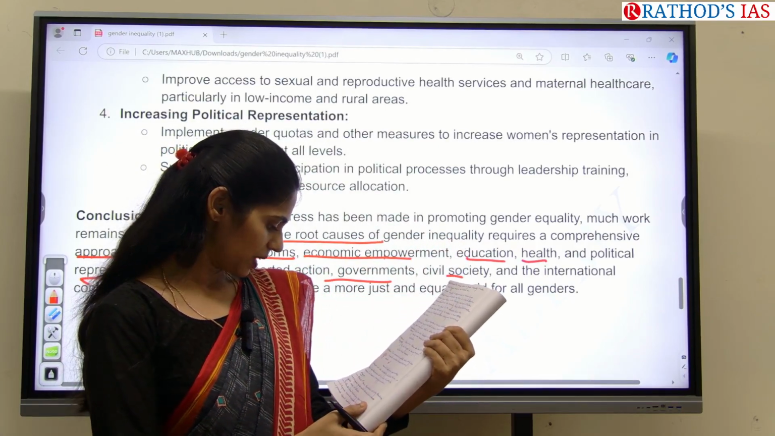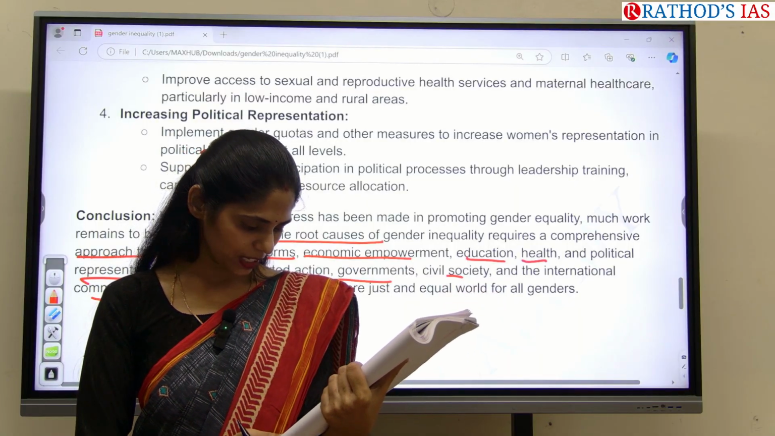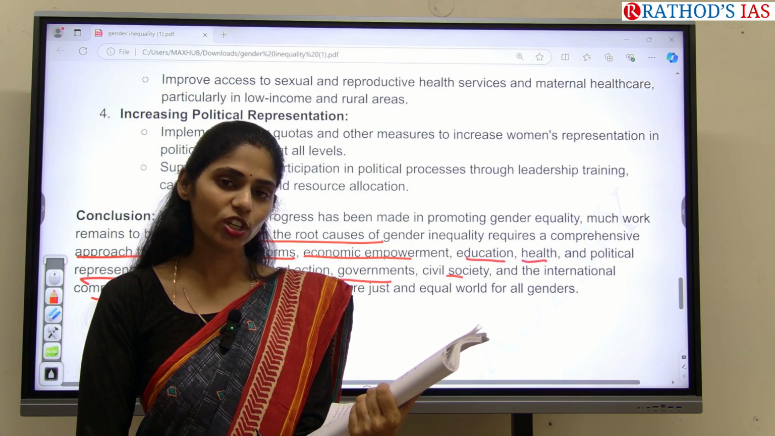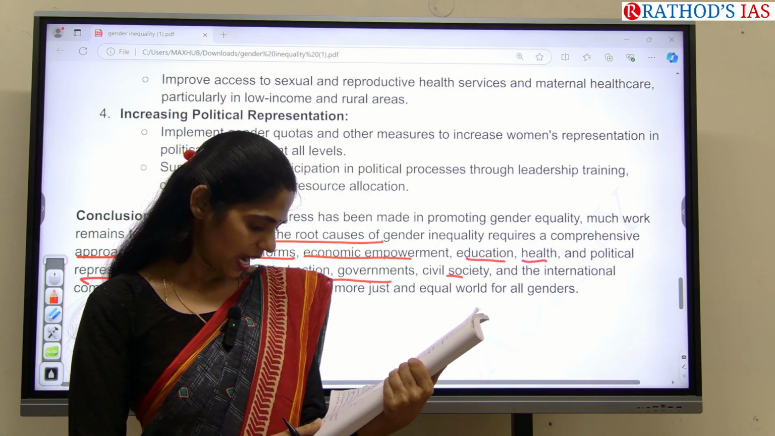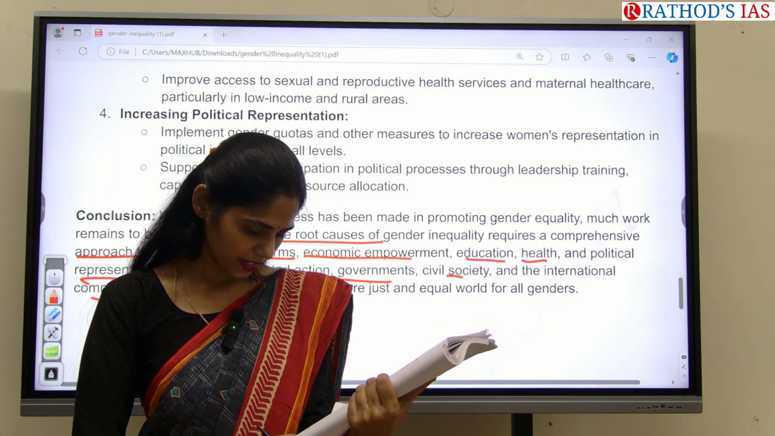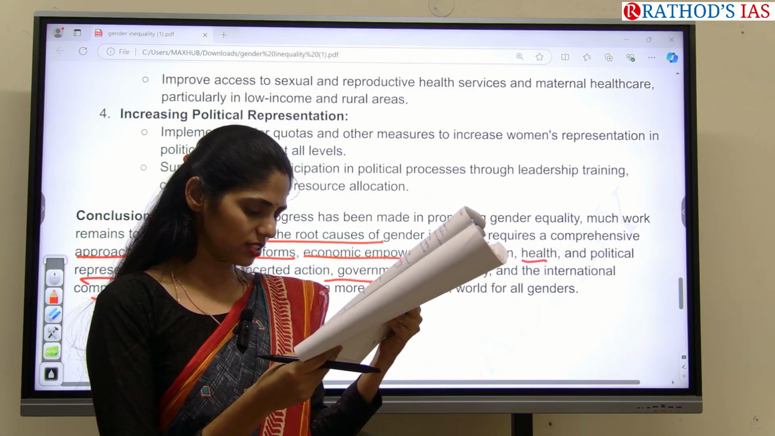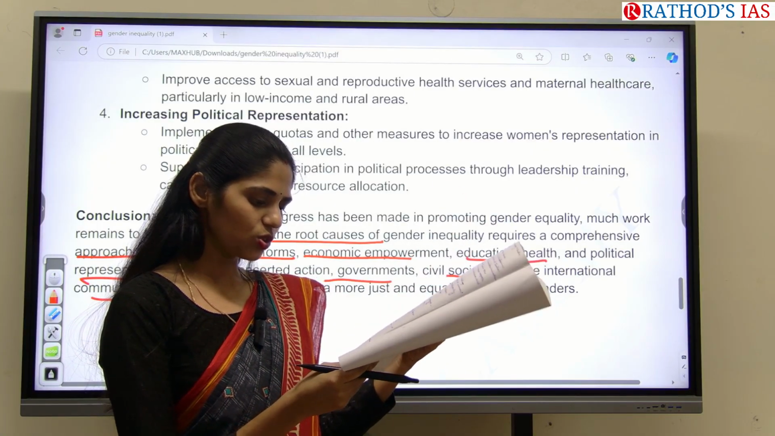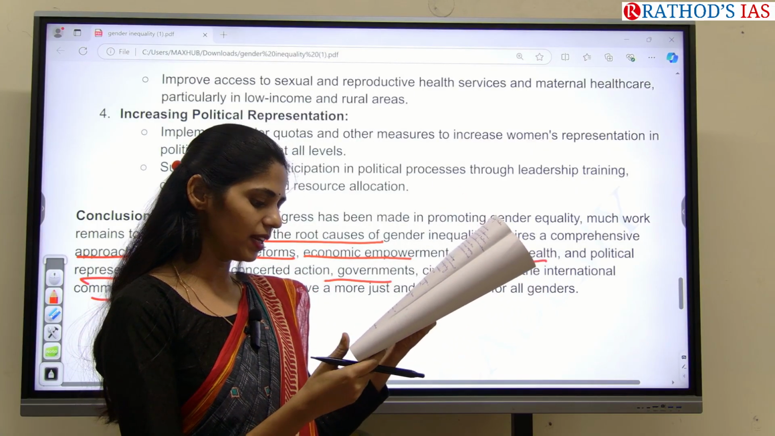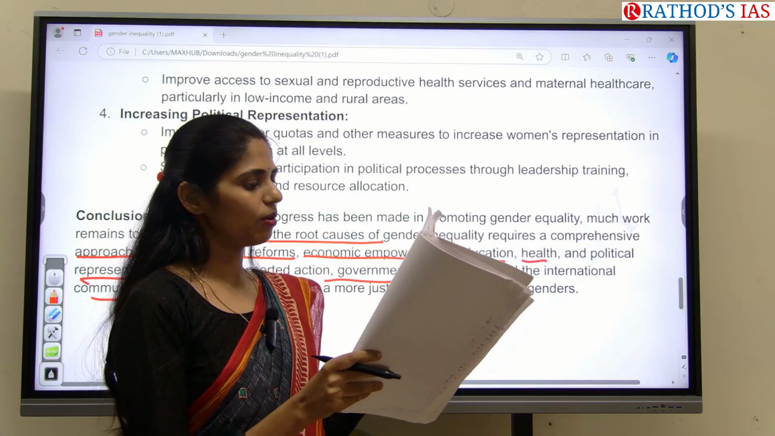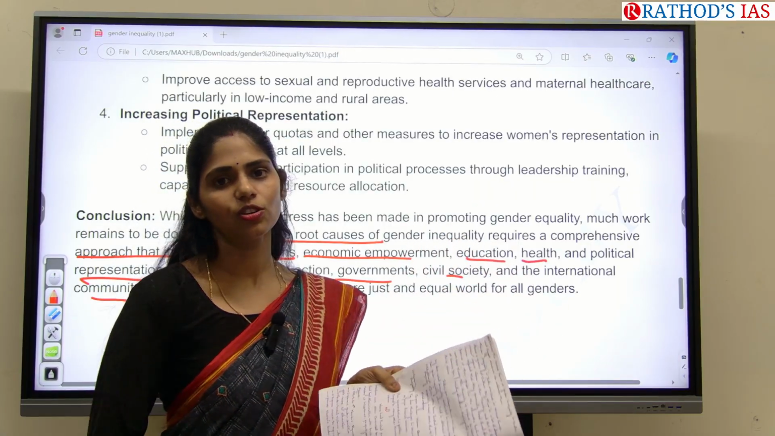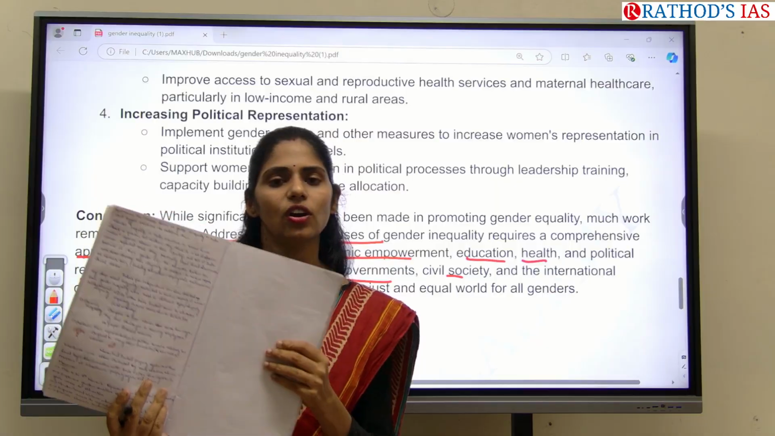And next, he wrote the measures like increasing women's participation, implementing gender-sensitive education policies, very good point. And gender-based violence should be decreased, dowry system, reproductive and maternal health care, promoting women's leadership. Actually the problem with the student is he didn't address the conclusion part. So don't write an answer without a conclusion.